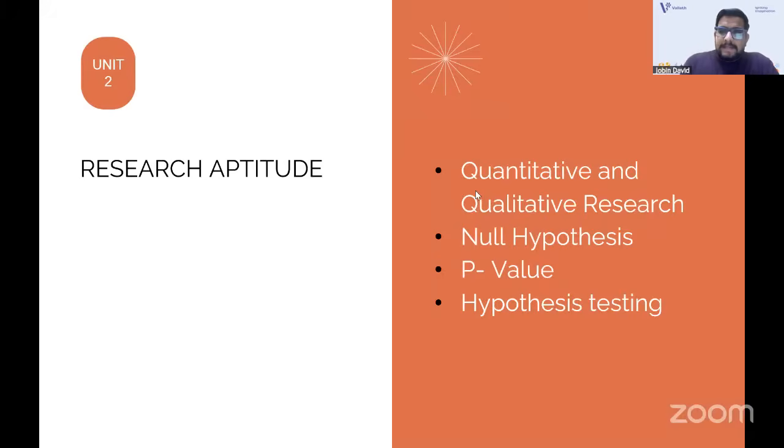They have also started asking the testing part, hypothesis testing, and statistical measures. They asked about the p-value before, regarding the correlation coefficient value, which we always discuss: from -1 to +1, zero correlation, positive correlation.